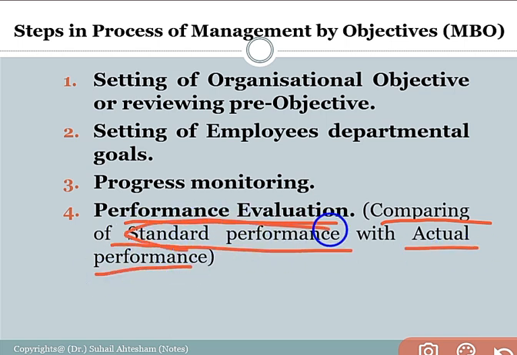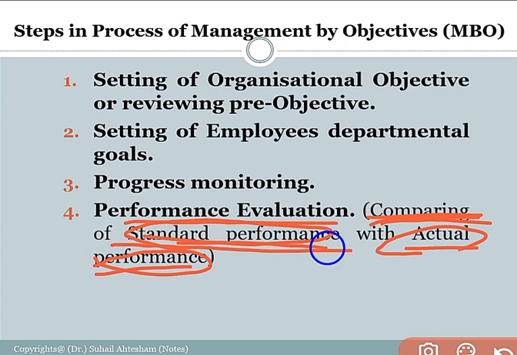Standard performance is related to what has been decided, and actual performance is related to what performance has been output, and what performance has been given by the employees towards the organization, right? So it's a comparison, so that we can increase the productivity, increase the efficiency level, and meet the actual performance with standard performance, right?